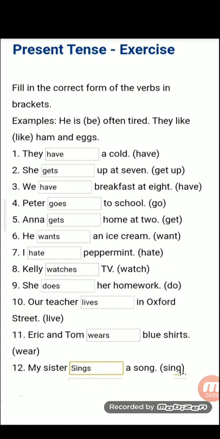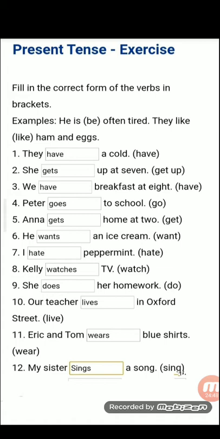Anna get home at 2. तो gets home. He wants an ice cream. Want का कुछ नहीं होगा, खाली s लगेगा. Wants an ice cream. I hate peppermint. Here there is no change of the base form. Kelly watch TV. It will be turned to watches. Es form. She do her homework. It is wrong sentence. What will you write here? Es, does, present tense, participle.